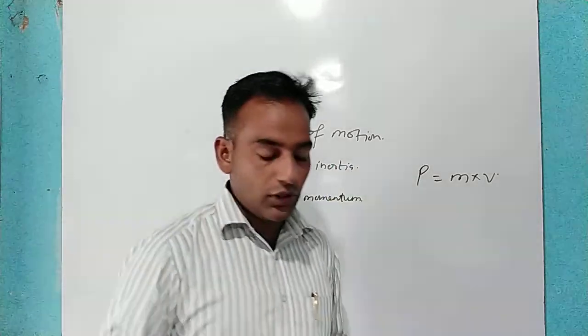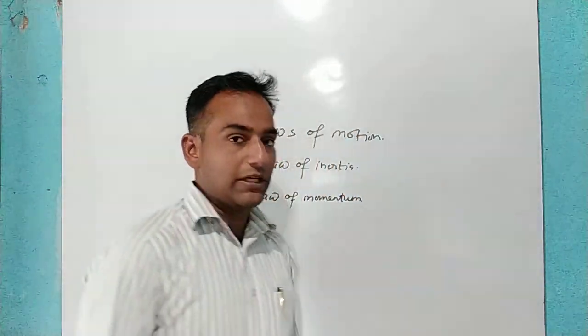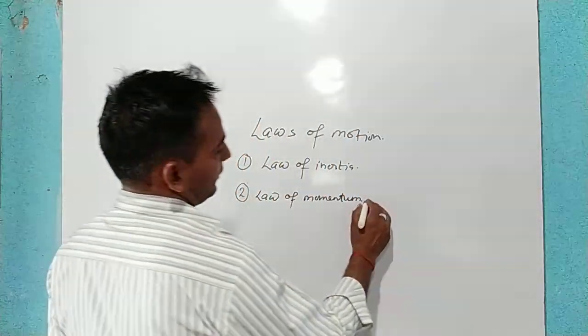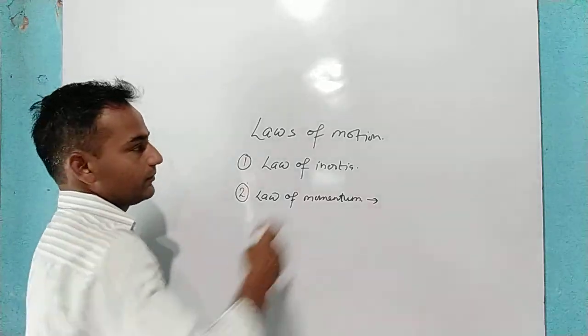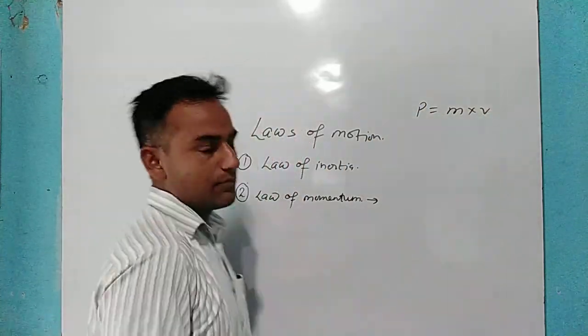I told you rate of change of momentum. So what does it mean? Listen carefully. For the second law of motion, the law of momentum, momentum P is equal to m into v, that means mass into velocity.